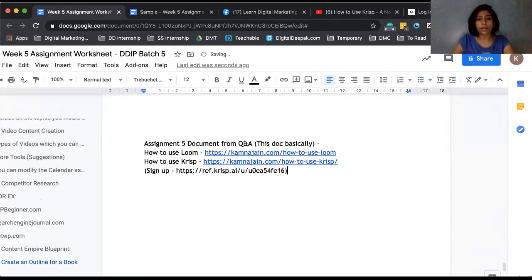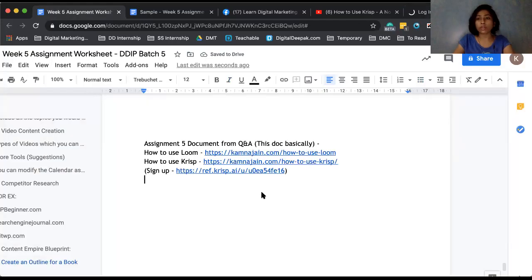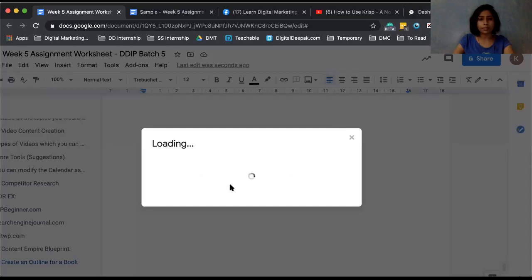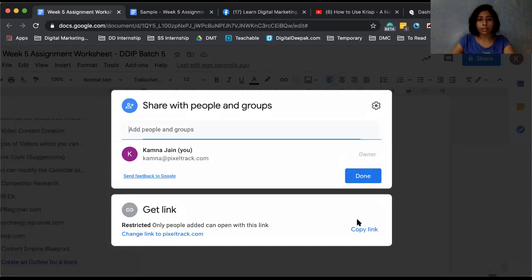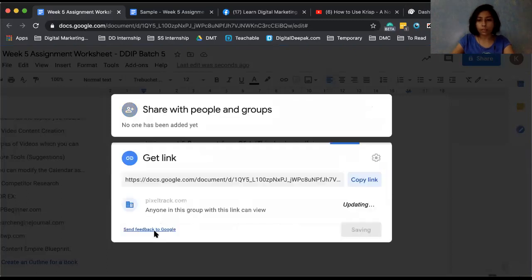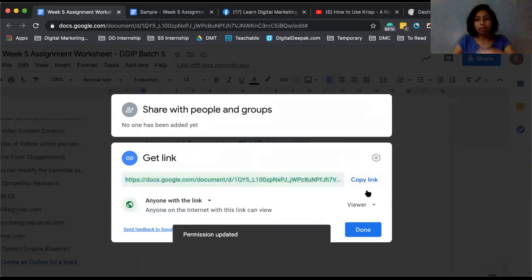Just write this much. And yeah, so one use of a subdirectory is, say this is my website and I want to share this particular document with you. So what I can do is I can just copy this link first. And you take this, yeah. So see, this important setting is something which should be changed every time. Anyone with the link, copy it, done.